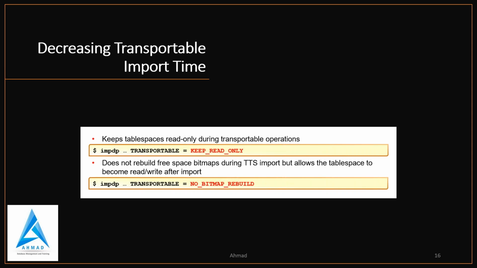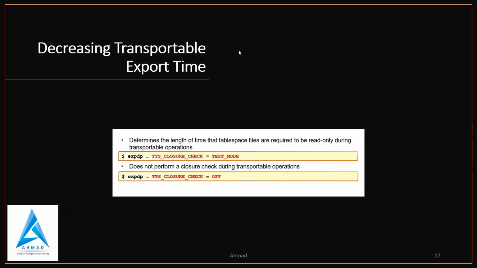Data files may be placed in read-write mode if necessary to update tables with TSTZ columns. The bitmap can be rebuilt later using the DBMS_SPACE_ADMIN.TABLESPACE_REBUILD_BITMAPS procedure. So if you are not rebuilding now, later on you can rebuild it. So this is transportable import time. I hope it is clear till now.